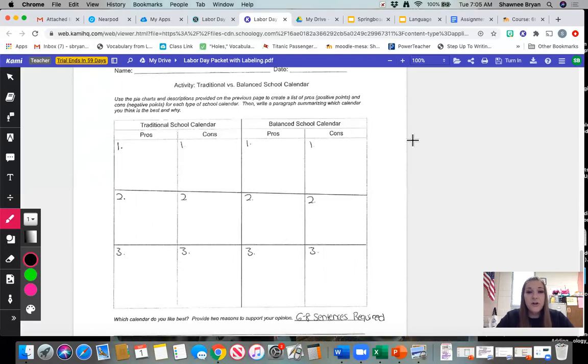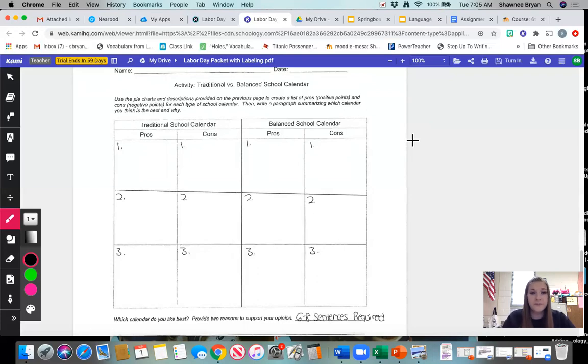Now, you are not going to find those exact pros and cons listed on the previous page. You are going to have to use your own knowledge and insight based on those charts to come up with some pros and cons. There are no perfect right or wrong answers here, okay?